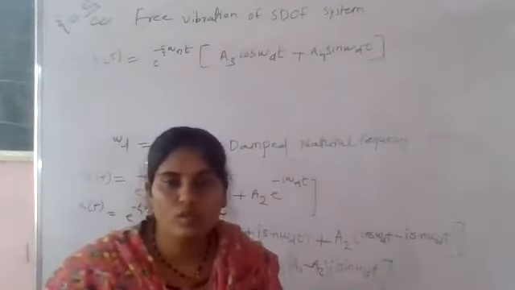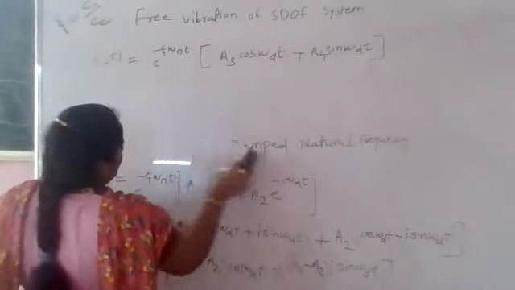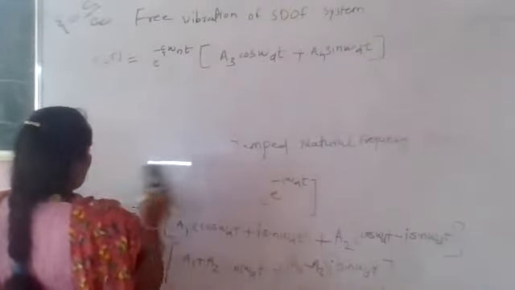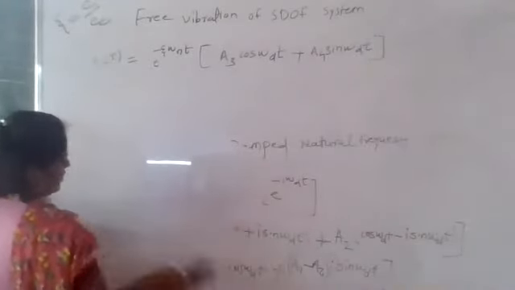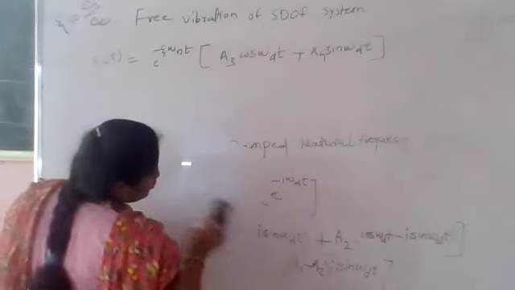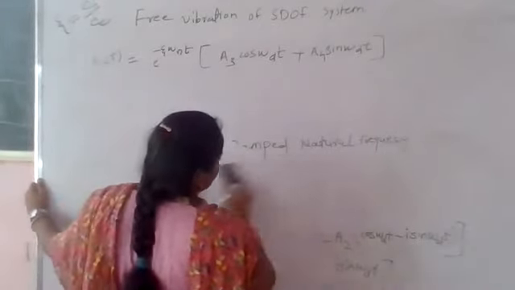At time t is equal to 0, v is equal to v naught. Put these boundary conditions here. Directly we will get the values of a3 and a4, and by putting these a3 and a4 into the basic equation, we get the solution of the equation for the underdamped system.